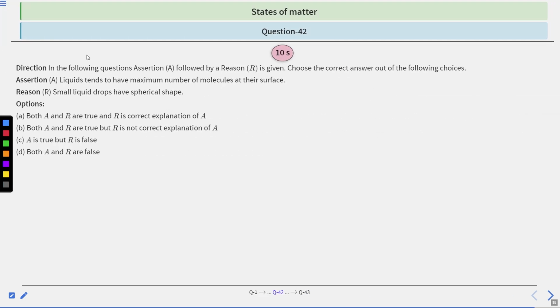Moving on to question number 42. Assertion and reason is given. Assertion is liquid tends to have maximum number of molecules at their surface. Reason is small liquid drops have spherical shape. Options are both A and R are true, and R is correct explanation of A; both A and R are true, but R is not correct explanation of A; A is true, but R is false; both A and R are false. We have 10 seconds to solve this question. After that, we will see the answer.